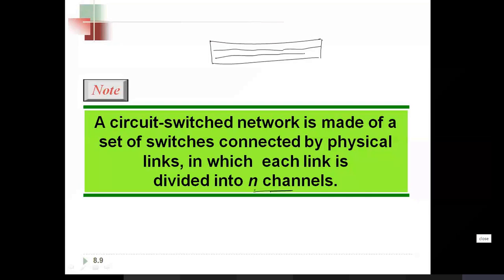At the same time, multiple devices can send data, each with a dedicated channel. You divide the link into a number of channels, and each channel is assigned to a device to transfer its data.